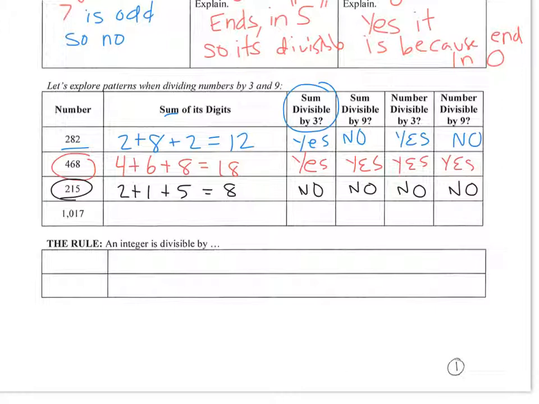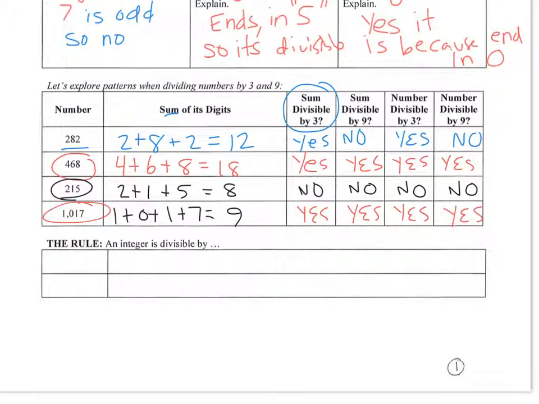And then the last one: 1 plus 0 plus 1 plus 7 is 9. Is 9 divisible by 3? Yes. Is 9 divisible by 9? Yes. Is 1017, try it on your calculator, divisible by 3? Yes, you get a whole number. Is 1017 divisible by 9? On your calculator, yes, you get a whole number.